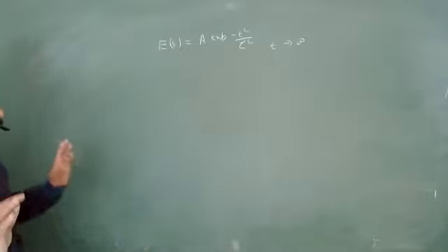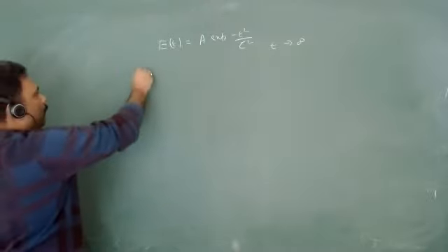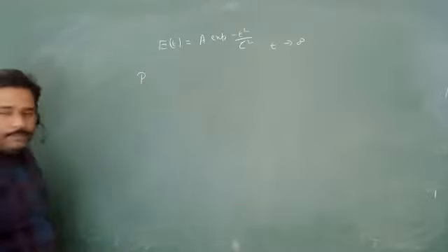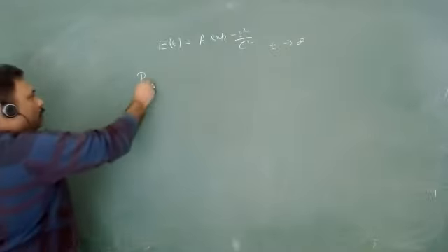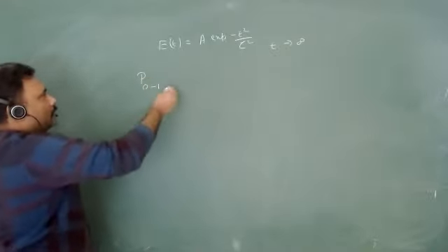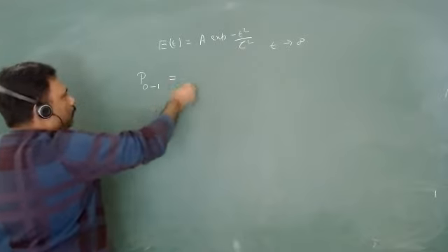Listen, what is my main thing? The transition probability, and this is from which state to which state? From ground state to first state. So these are giving ground to first excited state. So there is not any problem.